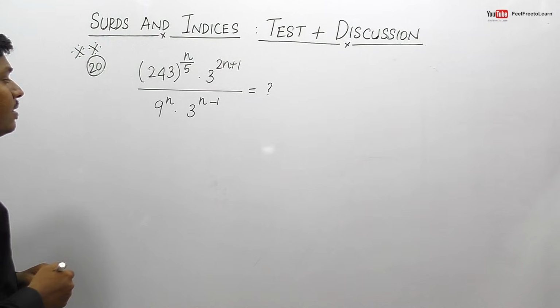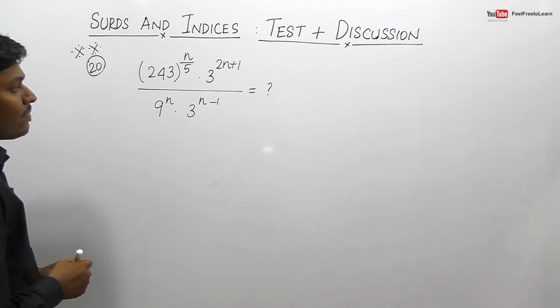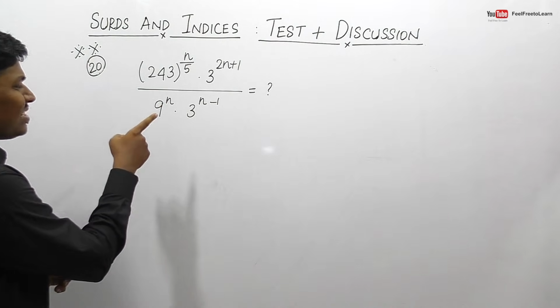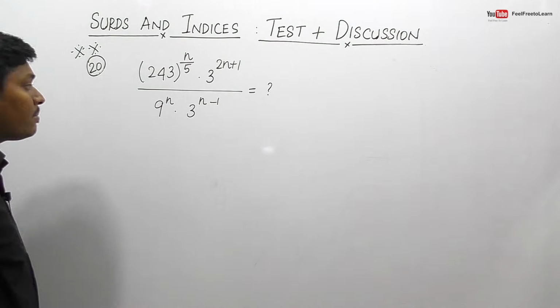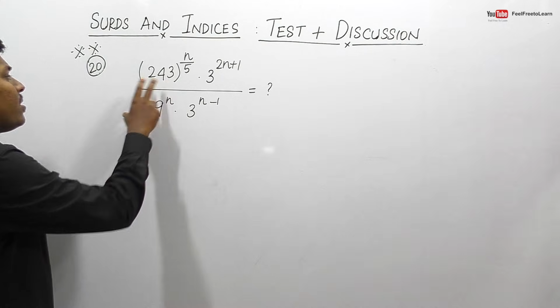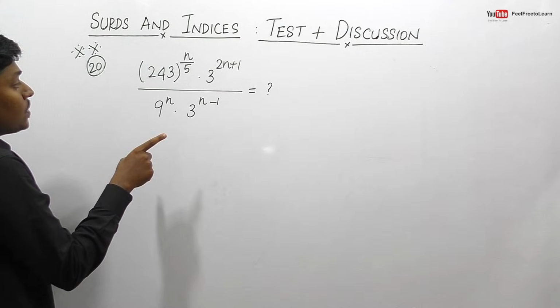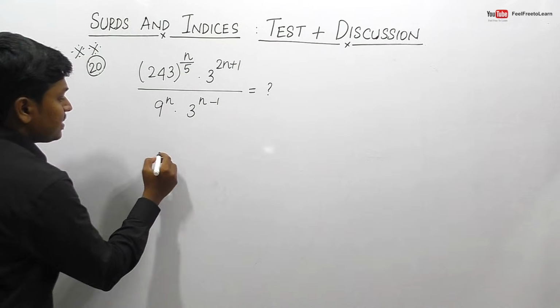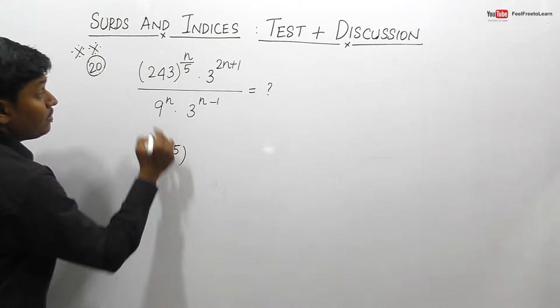Question number 20. So 243 power n by 5 into 3 power 2n plus 1 divided by 9 power n into 3 power n minus 1. So friends, I think 243, right? We know that 3 power 4 will be 81. So 3 power 5 will be 243, friends. This can be done as 3 power 5. 3 power 5 will be 243.